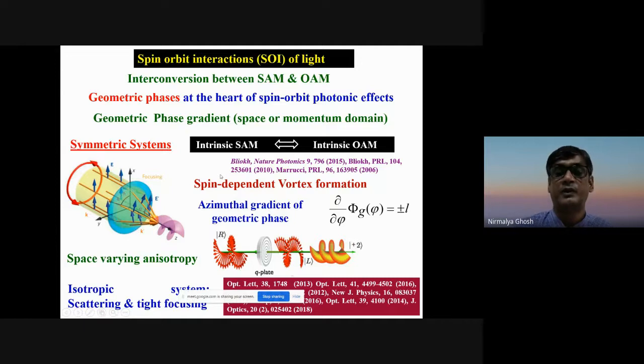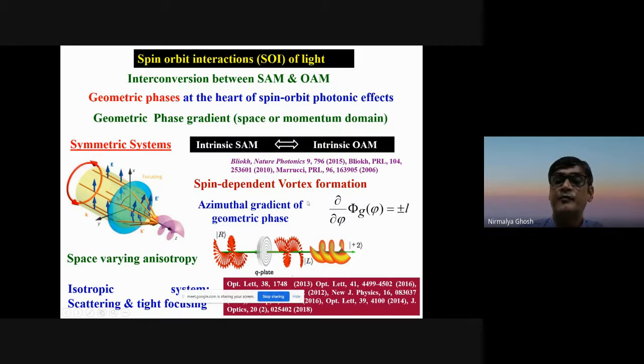We know that a half-wave plate usually has a fixed anisotropy axis. But if you can make this anisotropy axis vary spatially in the transverse plane, then we have spin-orbit interaction, because then you will generate a space-varying geometrical phase, and that space-varying geometrical phase will generate the orbital angular momentum. Because it is coming through this geometrical phase, it will couple spin and orbital angular momentum.